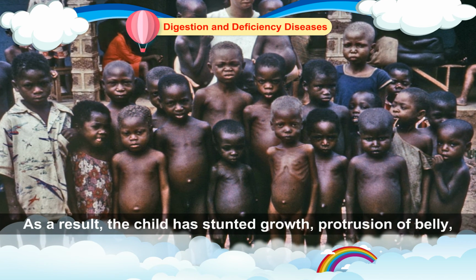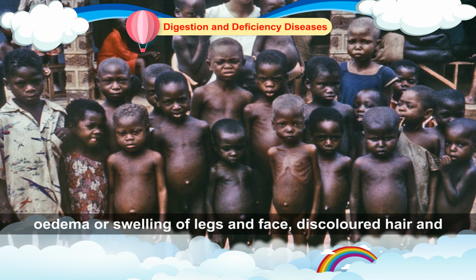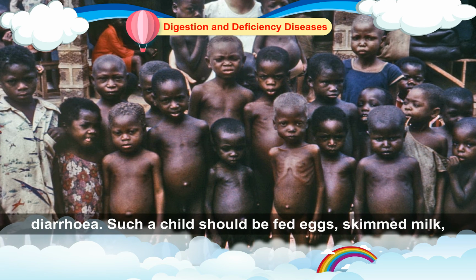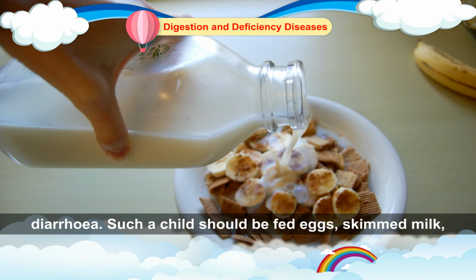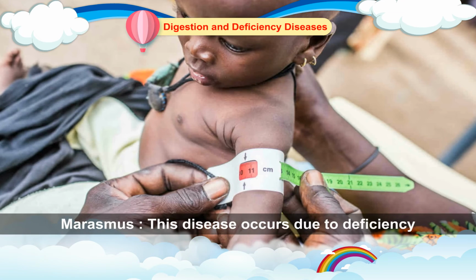As a result, the child has stunted growth, protrusion of belly, edema or swelling of legs and face, discolored hair and diarrhea. Such a child should be fed eggs, skimmed milk, porridge, pulses, etc.